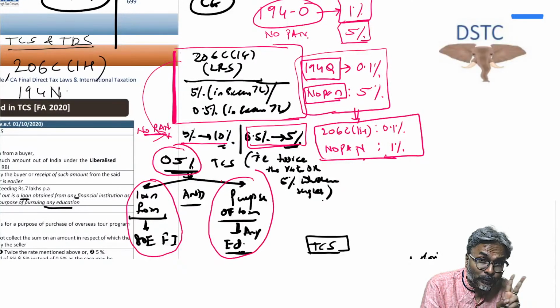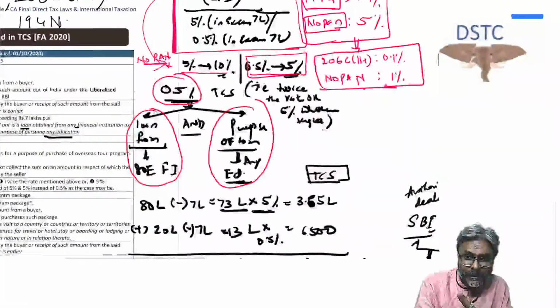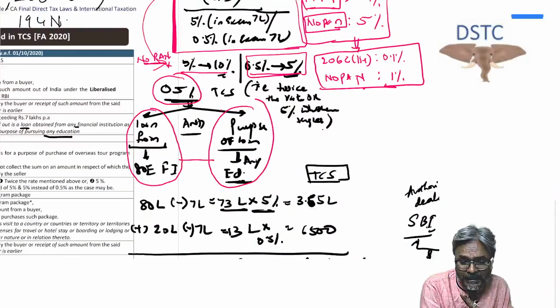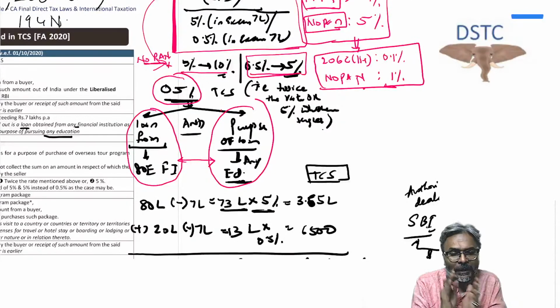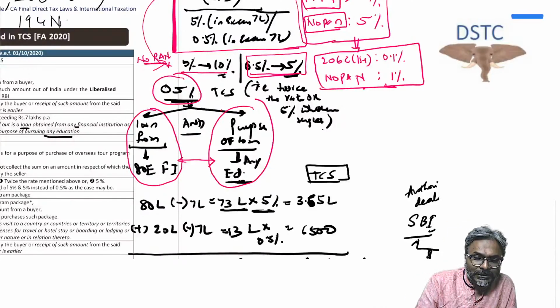There are two things to be considered. One, the loan has to be taken from a financial institution, and the purpose of the loan has to be for any educational purpose. If this is satisfied, then 0.5% has to be considered.